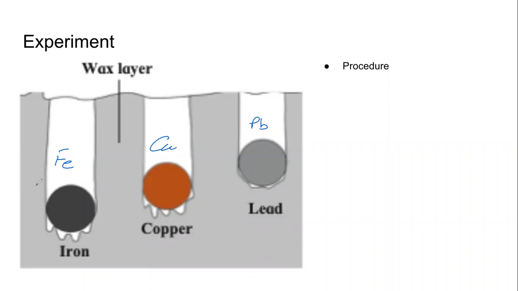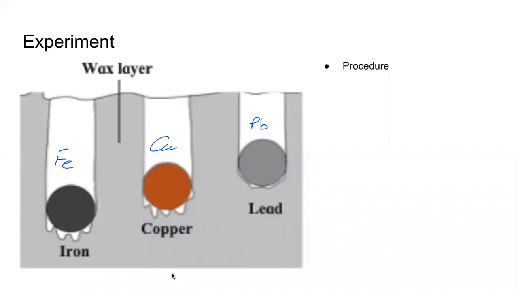Tell me what will be the temperature of the water. Now all of you should know. What will be the temperature of the boiling water? Speak, it will be faster. If you are typing, that's okay. Correct, 100 degrees Celsius. So the water is at 100 degrees Celsius. We are boiling. So yes, it is at 100 degrees Celsius. And we are putting this iron, copper, and lead balls in there.